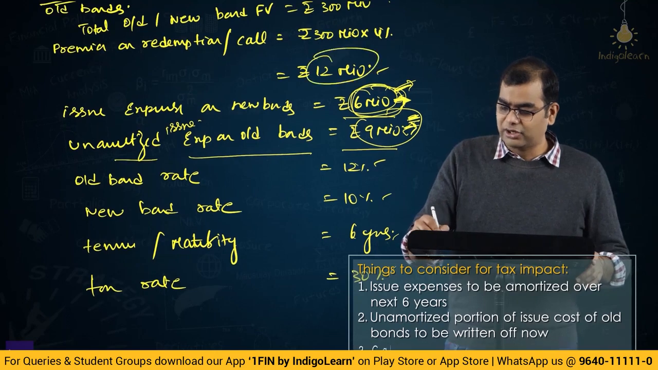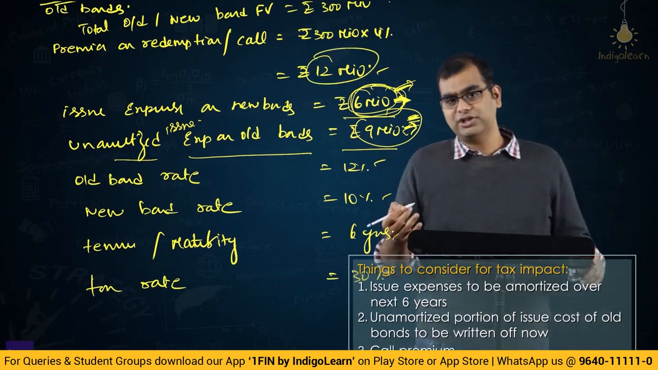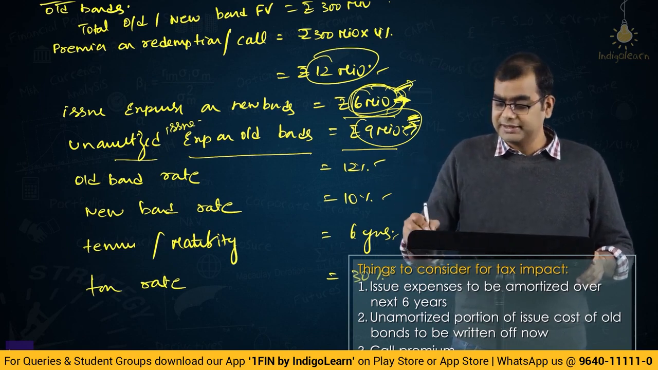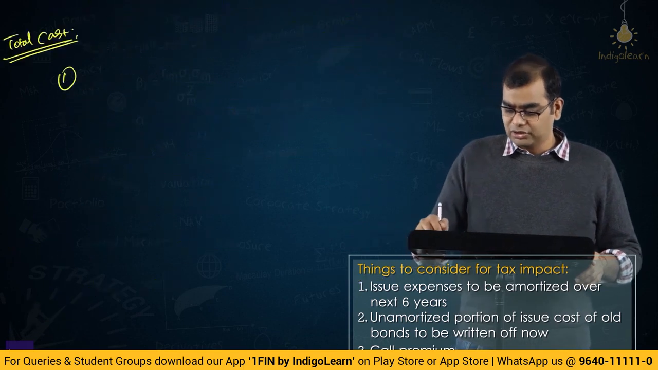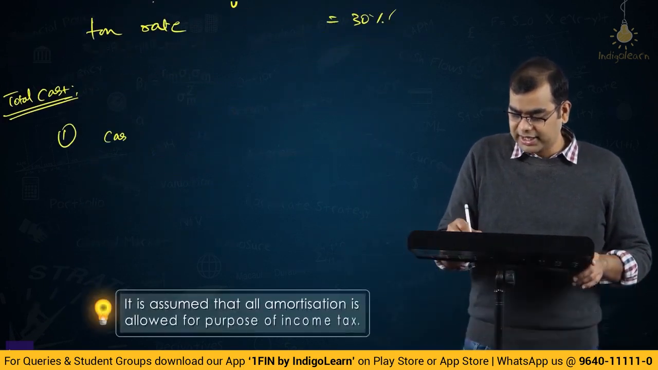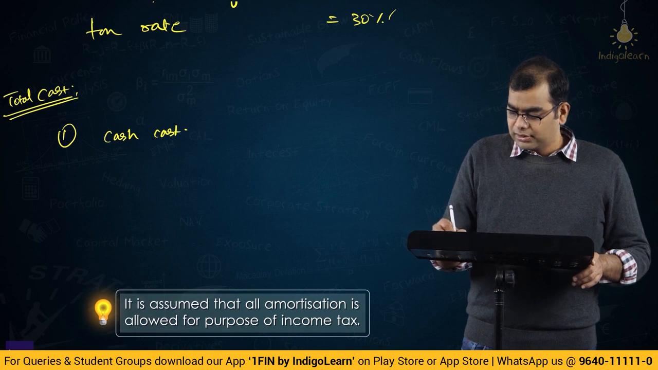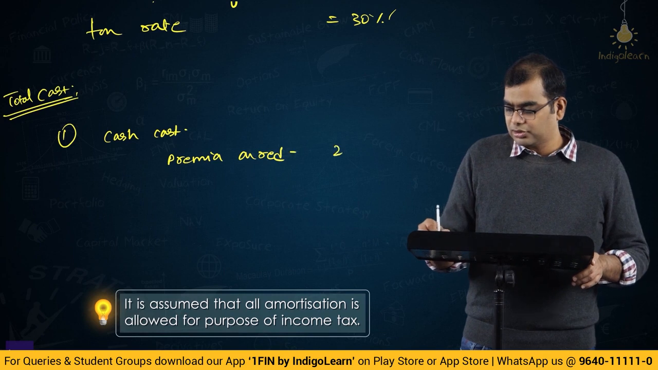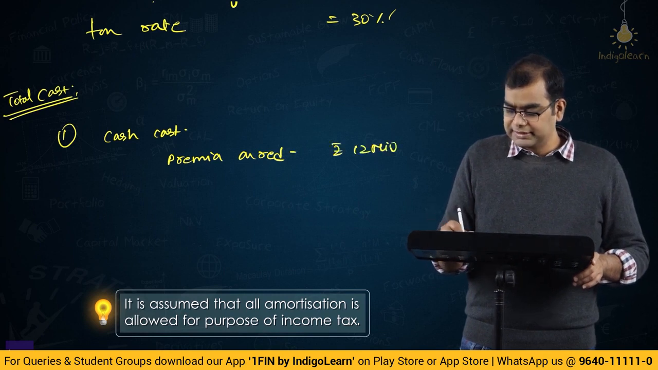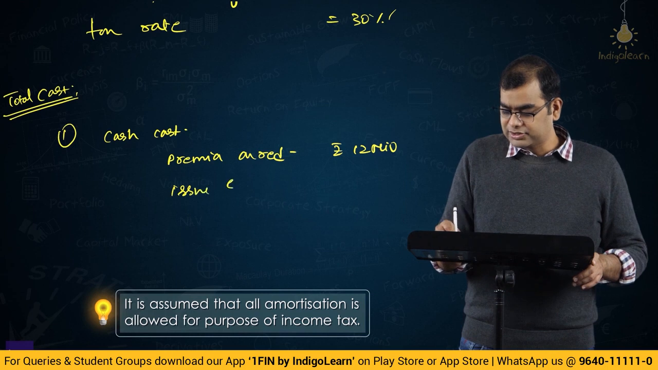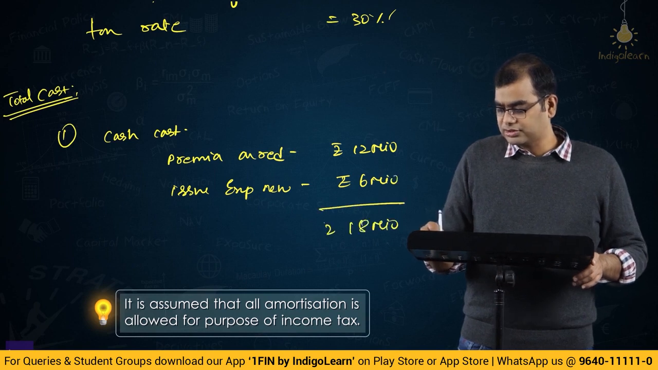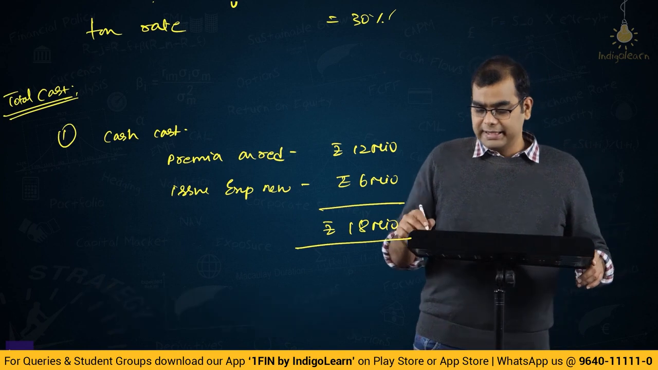And the same way, this 12 million also, there is a premium. We can potentially assume that this premium also, you can claim a tax benefit out of that. There is a cash flow impact also here. Okay. So, let me first write down cash cost. Cash cost, premia on redemption, rupees 12 million. Then issue expense, new, is rupees 6 million. So, total 18 million is the cash cost, correct? This is the cash cost, right?